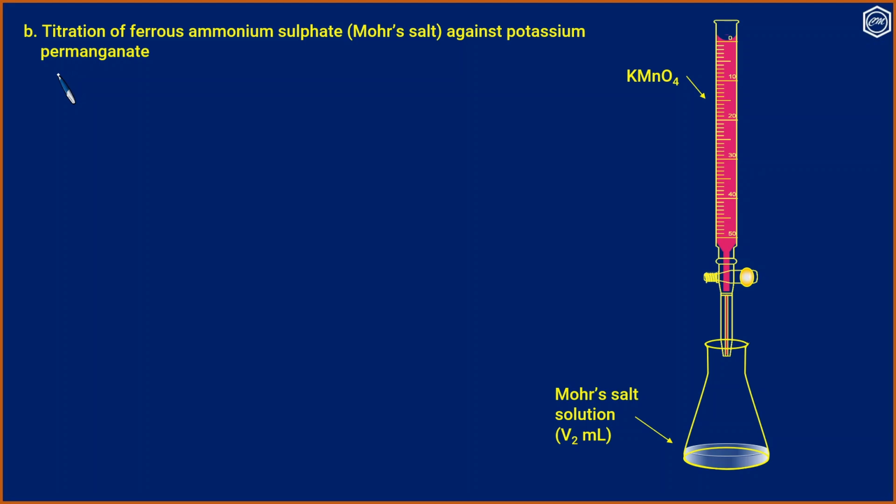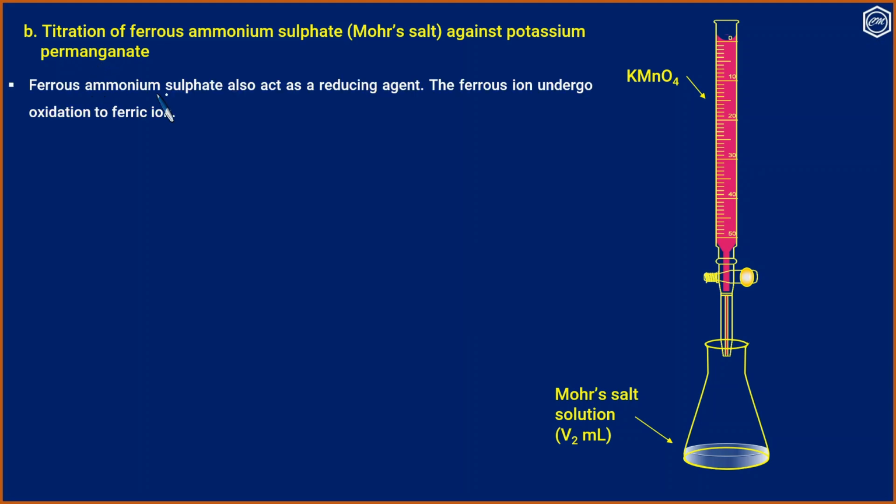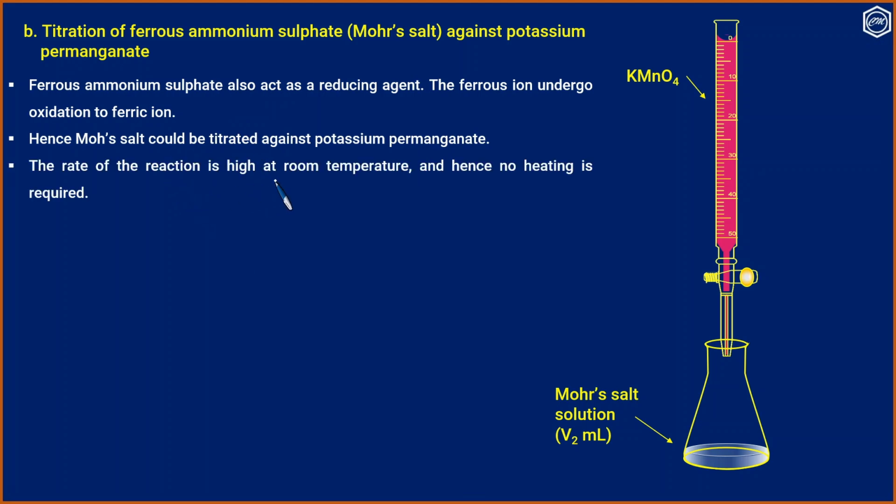Another titrimetric analysis we need to study is the titration between Mohr's salt and potassium permanganate. Mohr's salt is ferrous ammonium sulfate. Ferrous ammonium sulfate also acts as a reducing agent. The ferrous ion undergoes oxidation to ferric ion. Hence, Mohr's salt could be titrated against potassium permanganate. The rate of the reaction is high at room temperature and hence no heating is required.